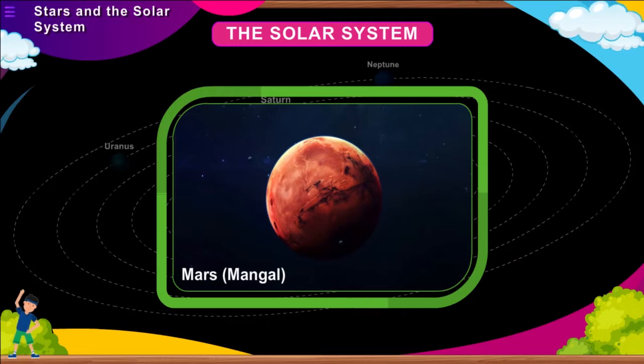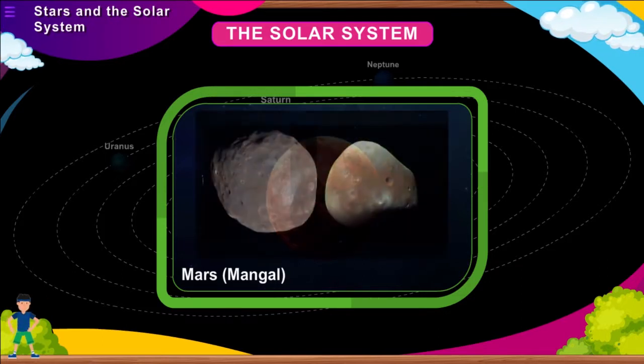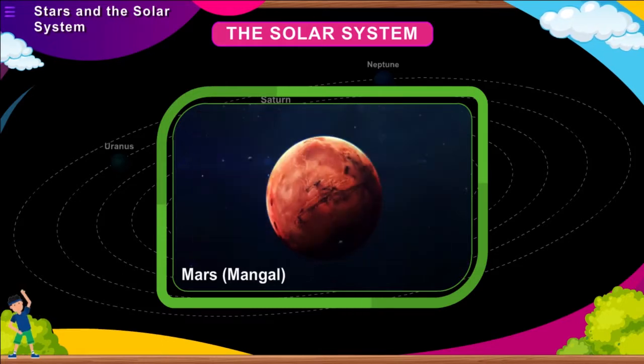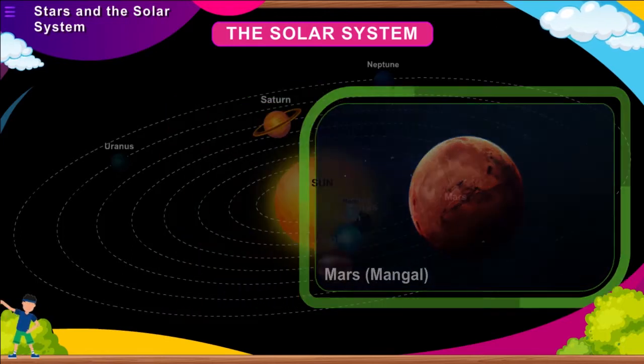Like that of the Earth, Mars also has polar ice caps. But those are a combination of water ice and carbon dioxide ice. Mars has two small natural satellites. Its atmosphere is believed to have carbon dioxide on it.